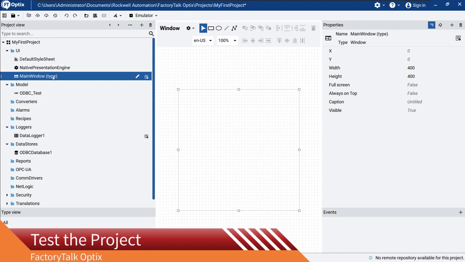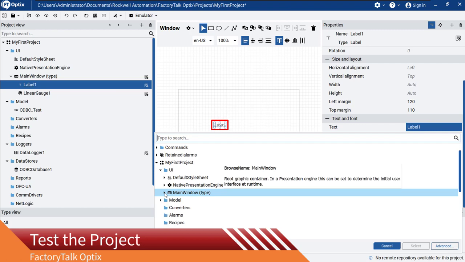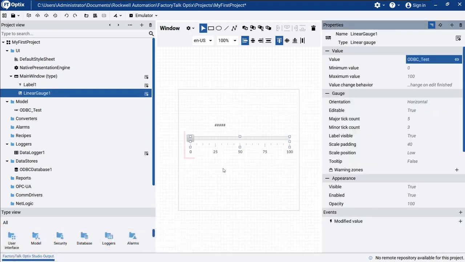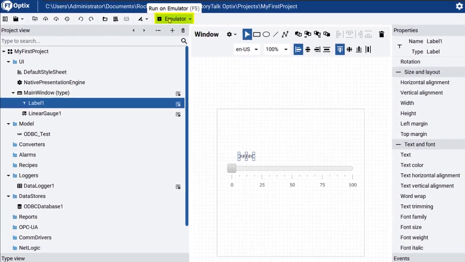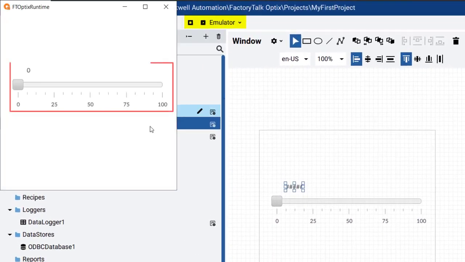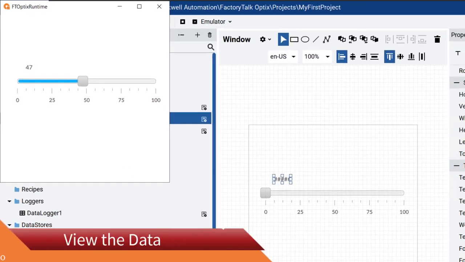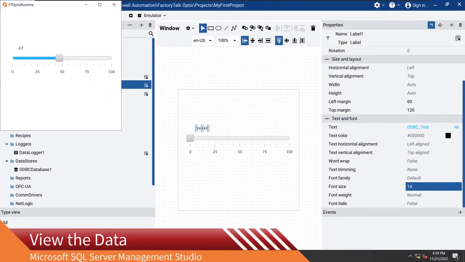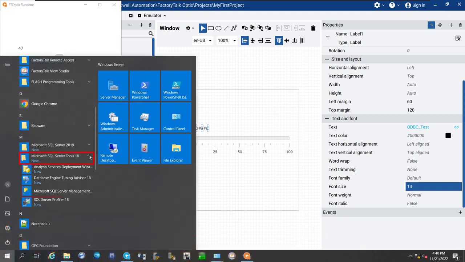Now we need some elements in the UI to test the project. We can use a label to show the value of ODBC test, and a linear gauge to change its value. Next, we will start the emulator and make some random changes to the variable. We can check directly in the database to see what happened. We go to the FT Optix DB database tables in Microsoft SQL Server Management Studio and see the automatically created new table.